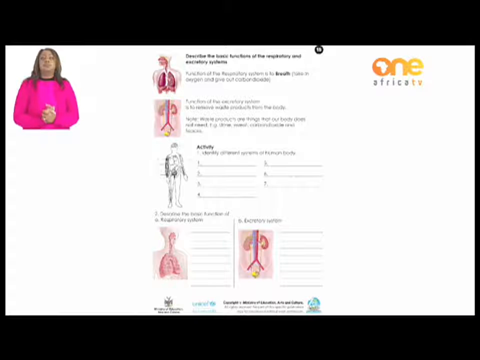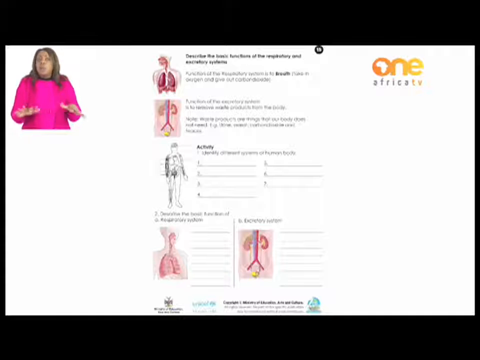Now, let's look at the function of the respiratory system. It is to breathe, meaning to take in oxygen from your mouth or your nose and to give out carbon dioxide from your mouth or your nose as well. Look at that picture there. It shows the lungs, the trachea, that long pipe there, the mouth, and then the nose. The function of the excretory system is to remove waste products from the body.